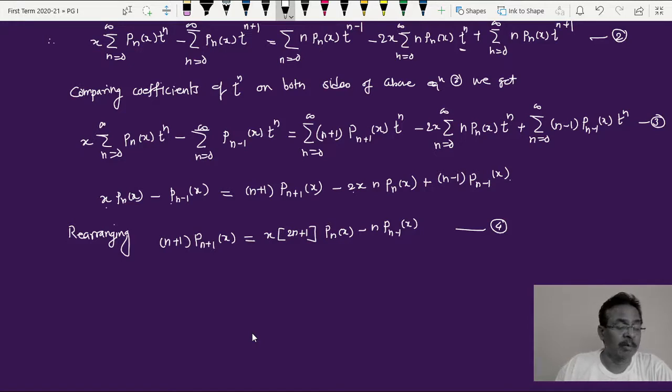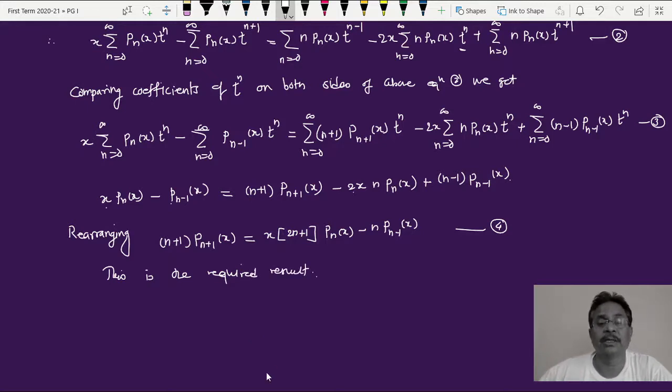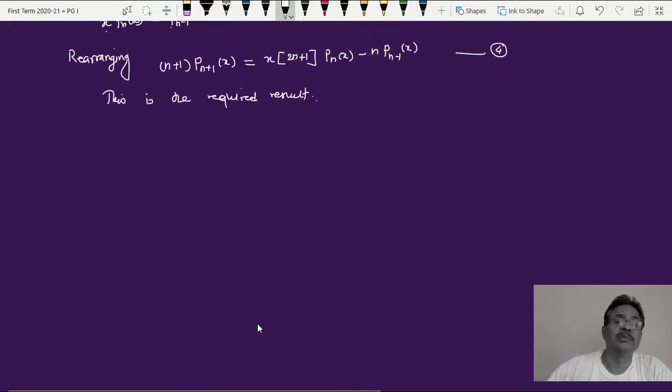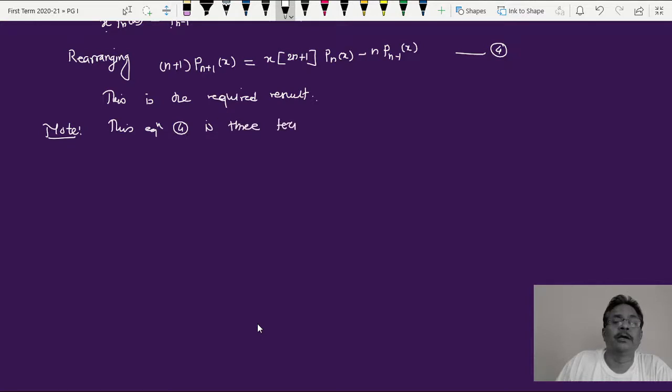Okay, so remember, we will write a few things out here. This is the required result. There are many such problems. A few of them we are going to discuss in the class here, but we have to write something note here. Note this equation here itself, equation number 4, which we have calculated. This equation number 4 is a 3 term recurrence relation.